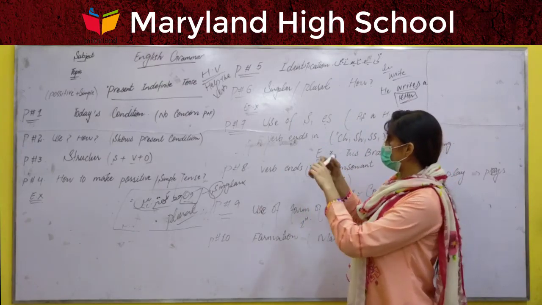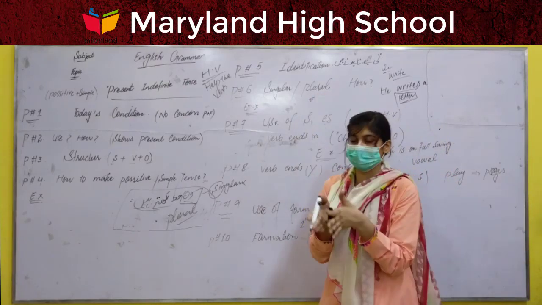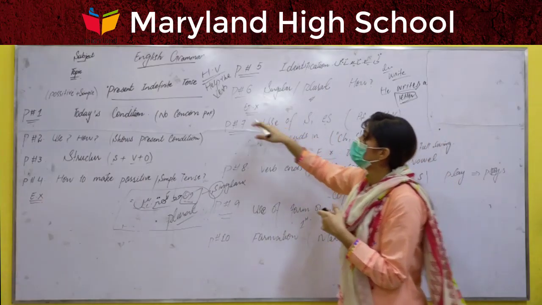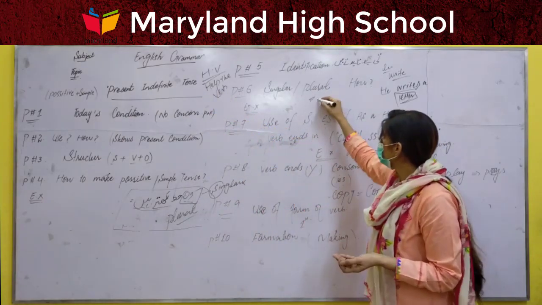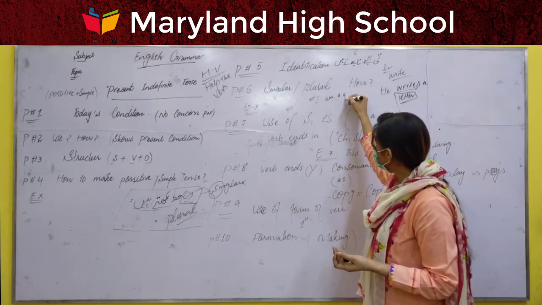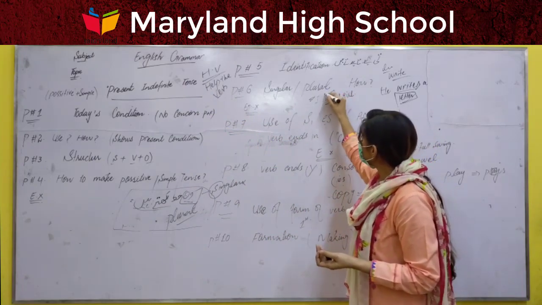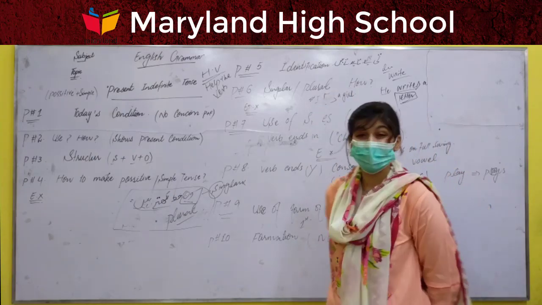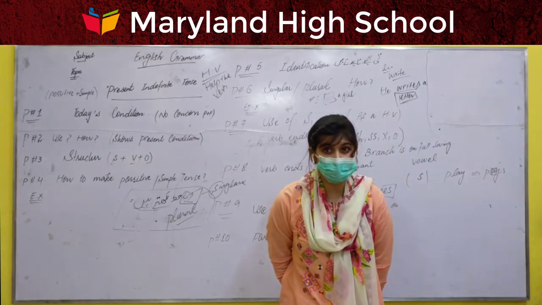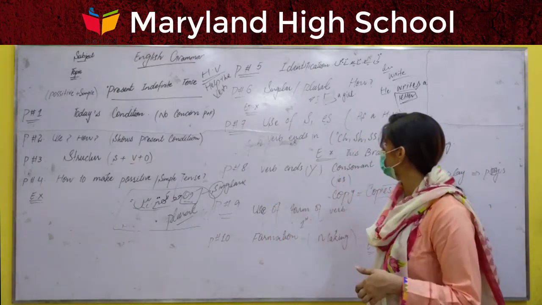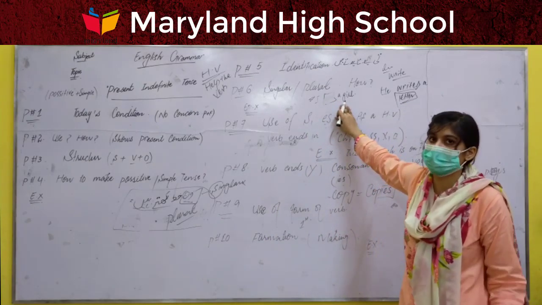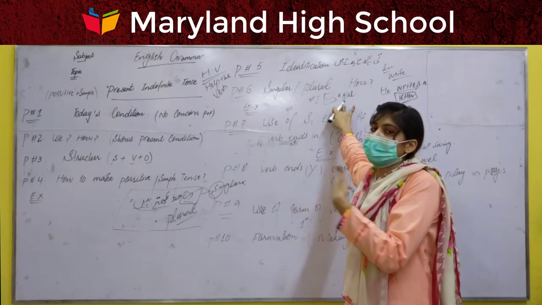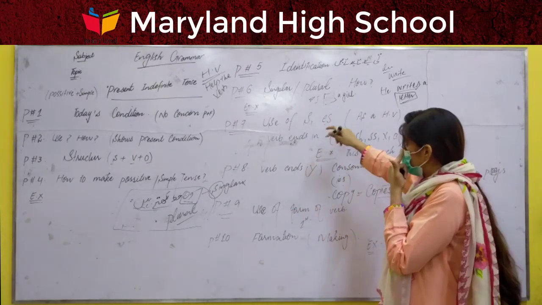Original verb: if I am doing an actual action, this is called an original verb. But the helping verb: I am a girl. Here, if I skip the am and write the statement "I a girl", it is not a complete statement. So the helping verb comes to my statement and completes my statement.